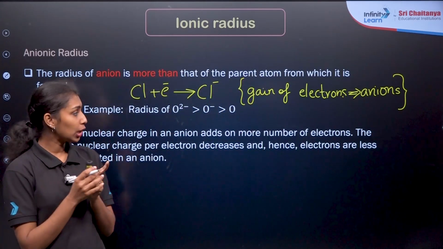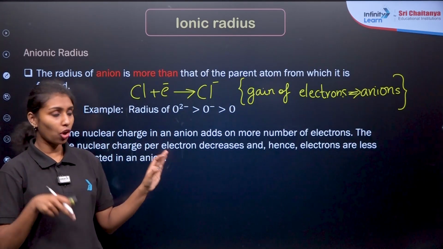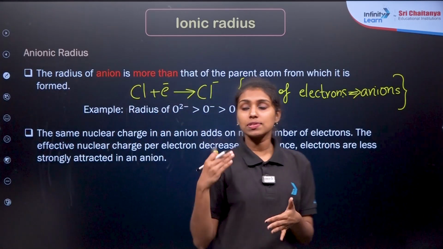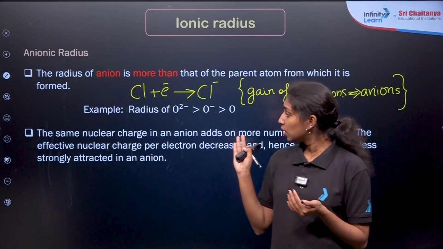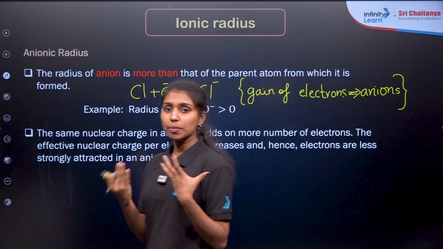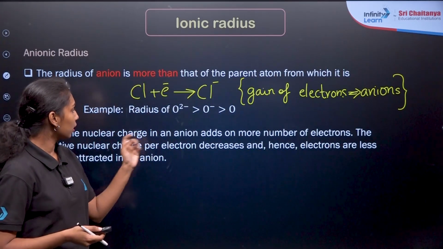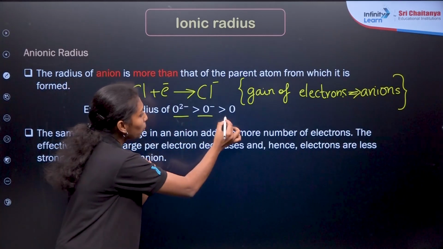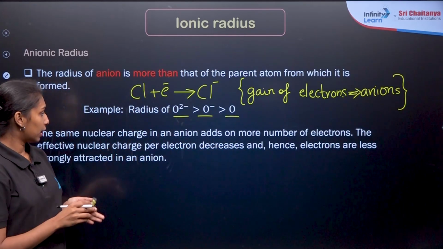So what will be the value of anionic radii, whether it is higher or lower than that of the pure atom? Yes, it will be higher, right? It will be higher because more electrons are added, so the size will be much higher. So the radius of the O2 minus ion is greater than that of the pure or parent oxygen atom. Clear?